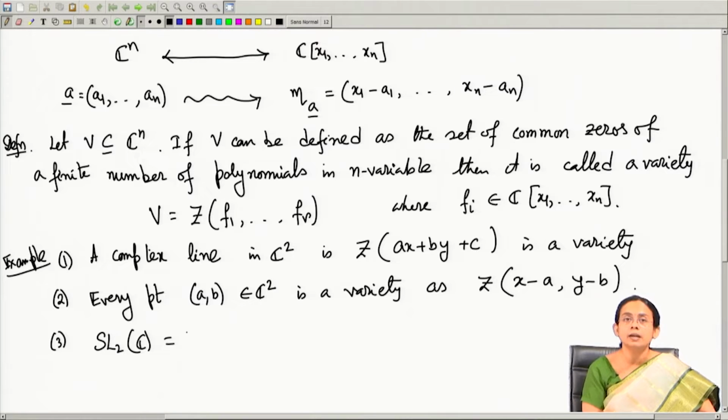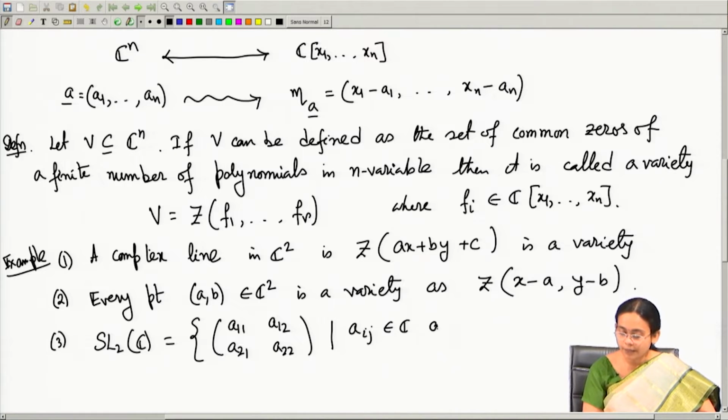SL2C is nothing but the set of all 2 cross 2 matrices with complex entries such that their determinant is 1. So, this is the collection of matrices of the form A11, A12, A21, A22 such that all these Aij are complex numbers and the determinant of this matrix, that is A11 A22 minus A12 A21, is equal to 1.